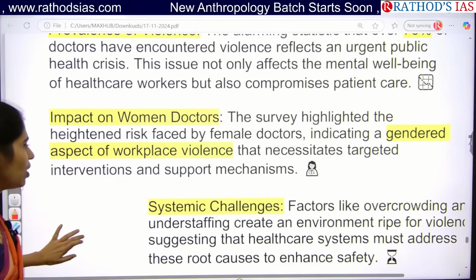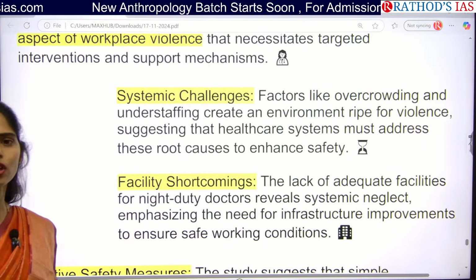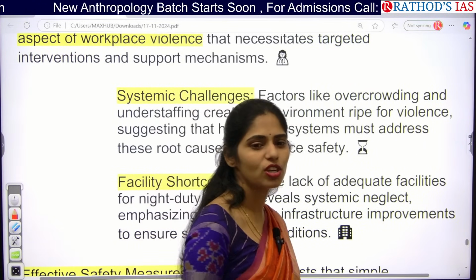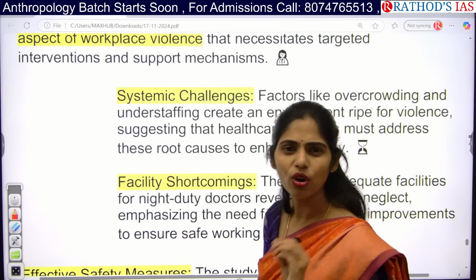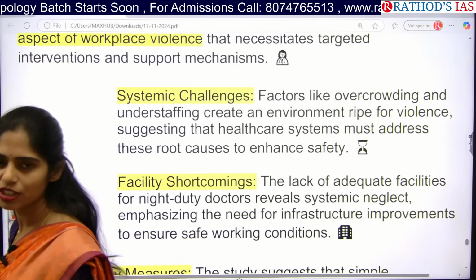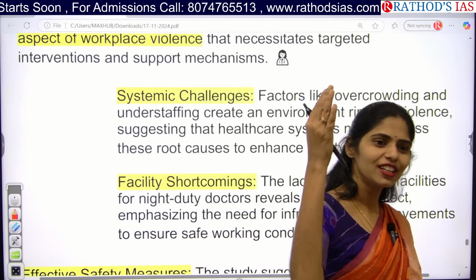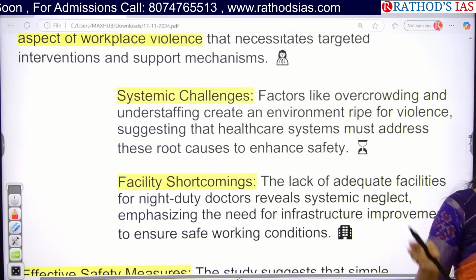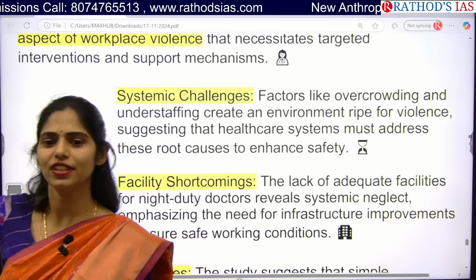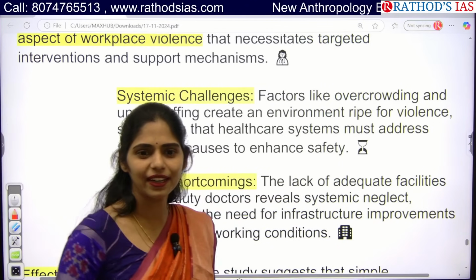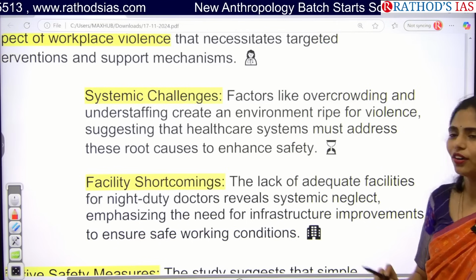And next, there are some systemic challenges in our hospitals, like overcrowding. If you go to any government hospital, especially a famous one, we have district-specific hospitals, right? If you go there, there will be overcrowding. If one patient is admitted there, how many attendants will be there? More than 5 or 6. If you take gynec hospitals especially, if there is one delivery case, the entire family of the girl and the entire family of the guy will be there attending. So there will be more than 10 to 15 people. That will obviously lead to overcrowding.